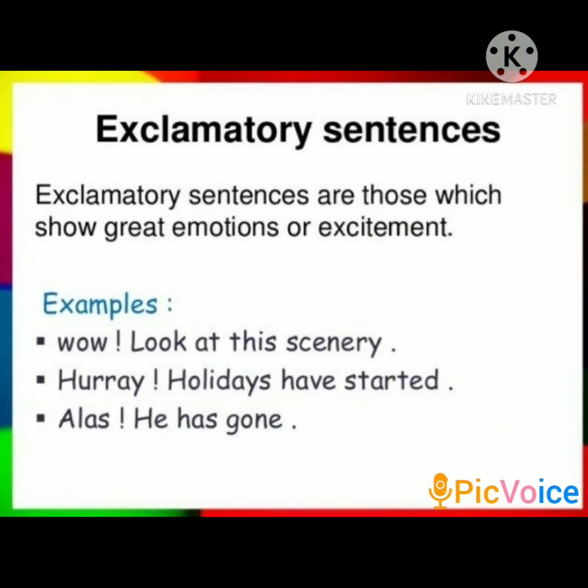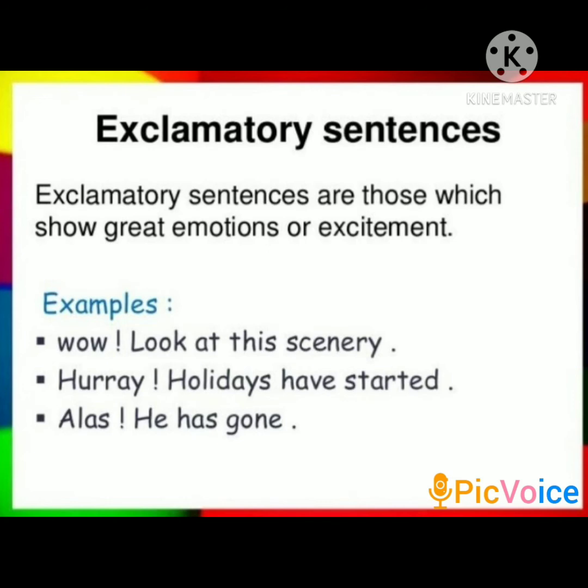Let's see the third kind of sentence, that is an exclamatory sentence. An exclamatory sentence expresses some sudden or strong feelings. It can be affirmative or negative. It always ends with an exclamation mark.